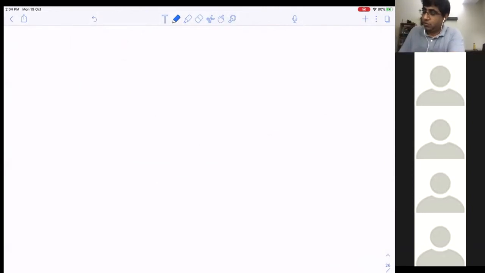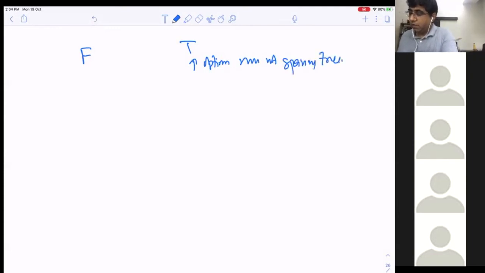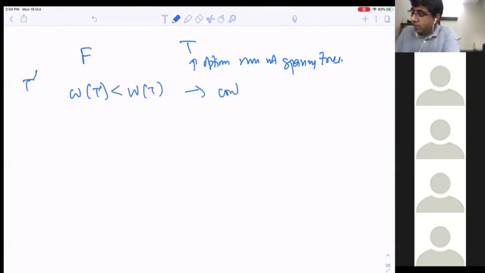As Federer said, you start with, say, my F, and suppose T is an optimum spanning tree, optimum minimum weight spanning tree, right? Now, let's assume that all the weights are distinct. For a contradiction, we will show that we can get another T prime such that weight of T prime is less than or equal to weight of T, contradicting that T is an MST.